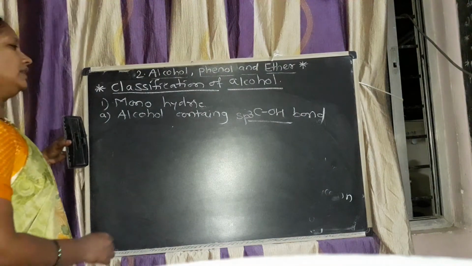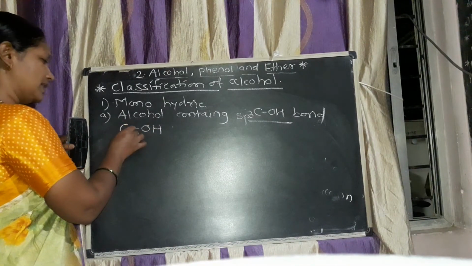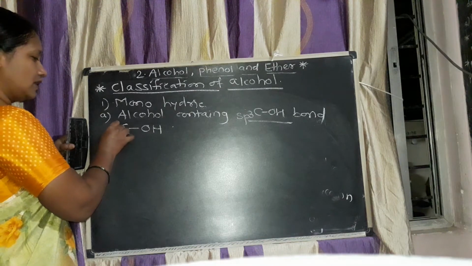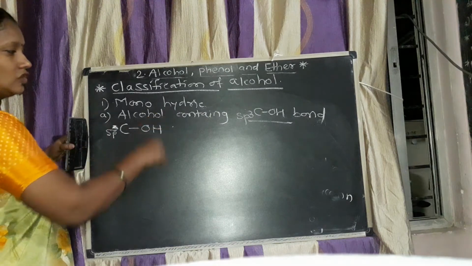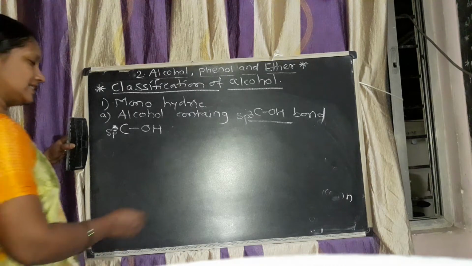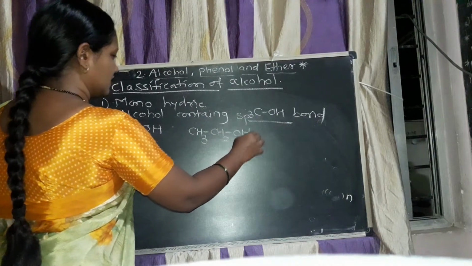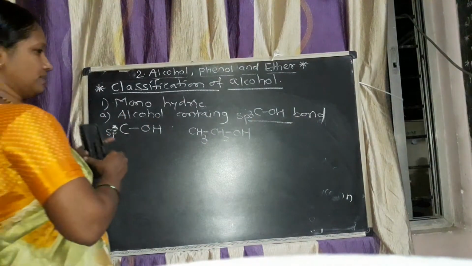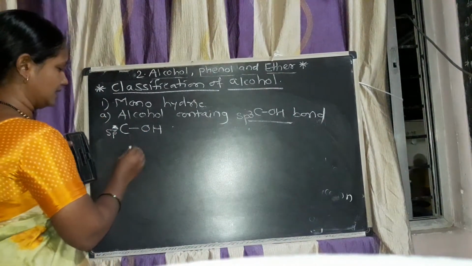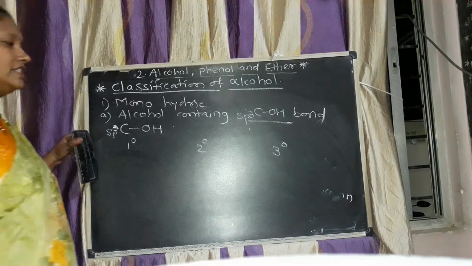An sp3 C-OH bond means the OH group is attached to a carbon atom which is sp3 hybridized. Therefore it is called alcohol containing an sp3 C-OH bond. For example, CH3CH2OH. This sp3 C-OH bond is also classified into primary, secondary and tertiary.